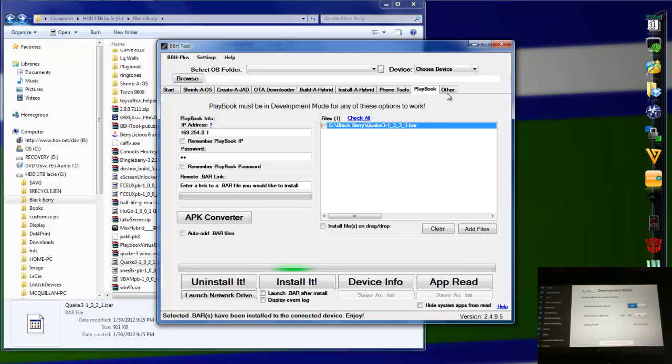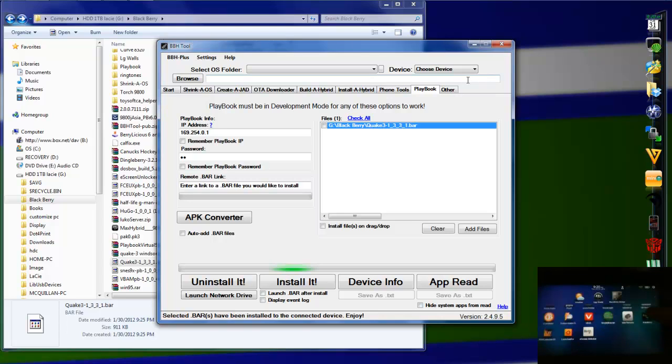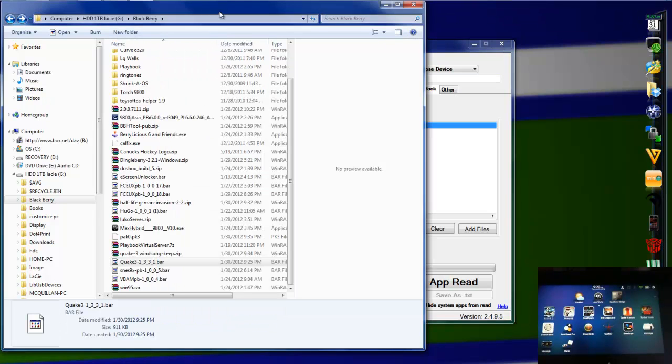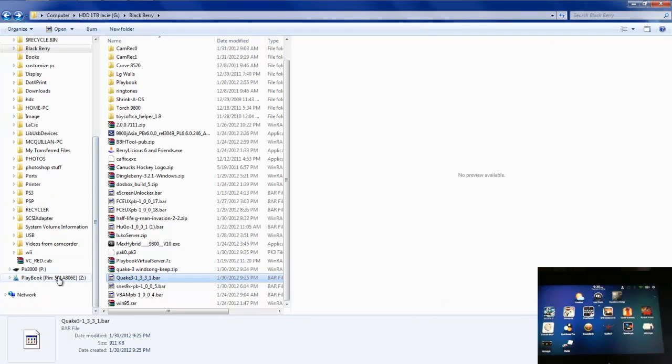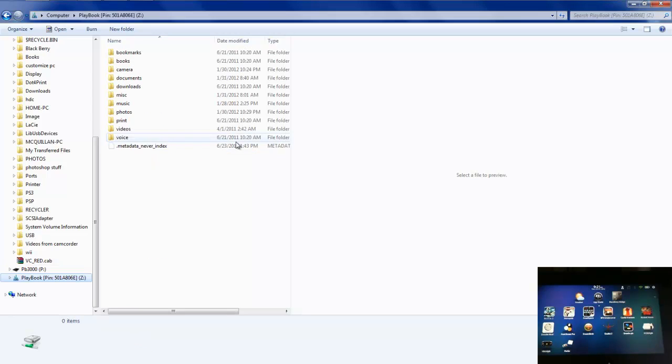We can exit the app if we want to. You can go to your Playbook and see that you have the Quake 3. It'll be on your main screen at the bottom most likely, but I've moved mine. So there's Quake 3. Next thing you want to do is go into your Playbook files, the root of your Playbook. Mine is connected. So here we go, root of the Playbook. Now we go into the miscellaneous folder.